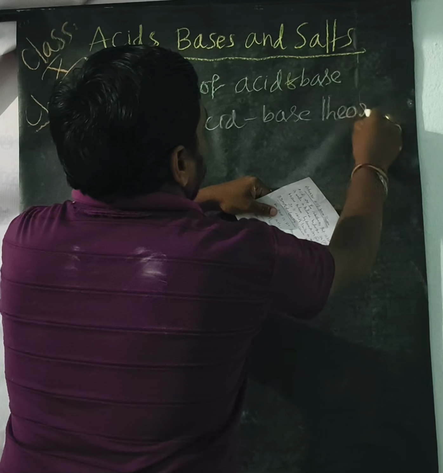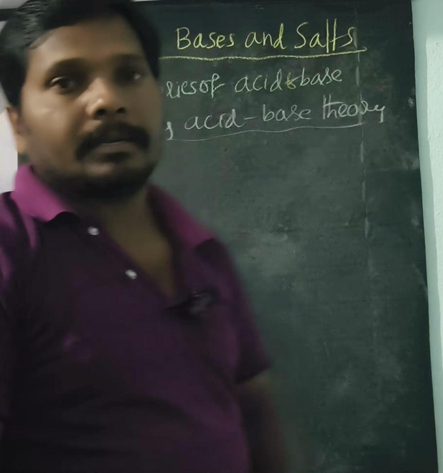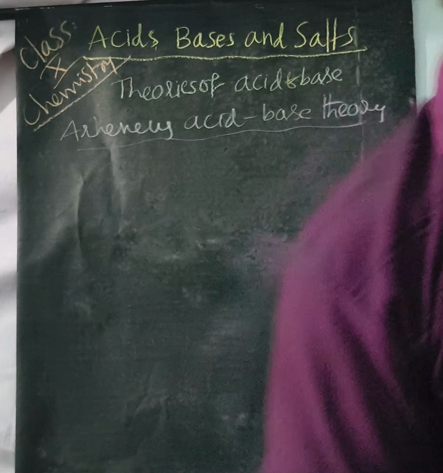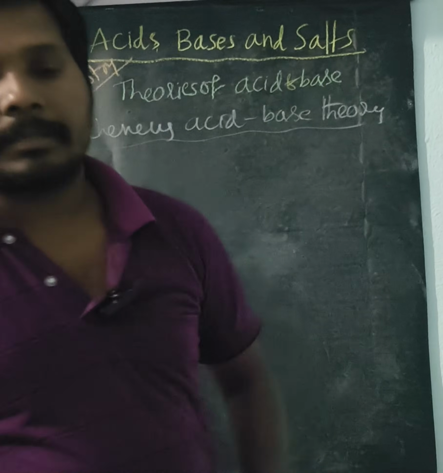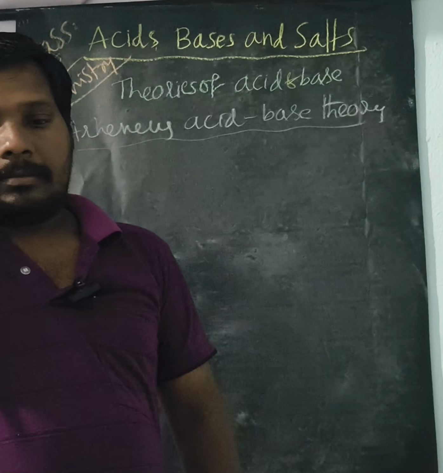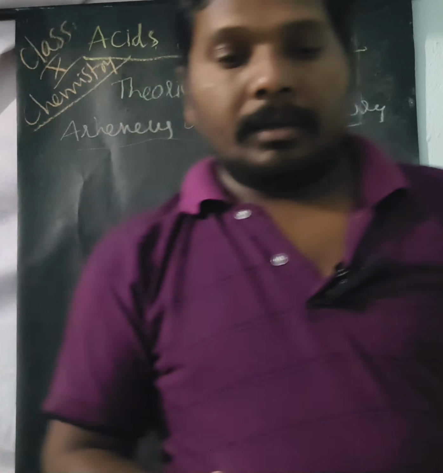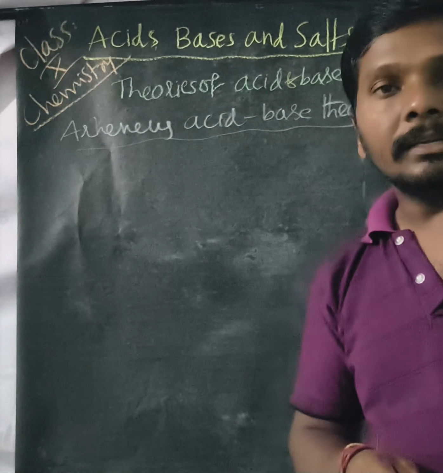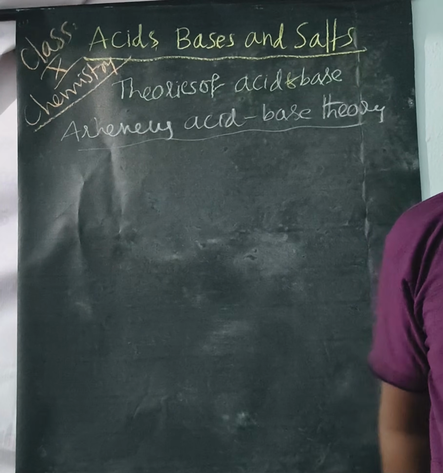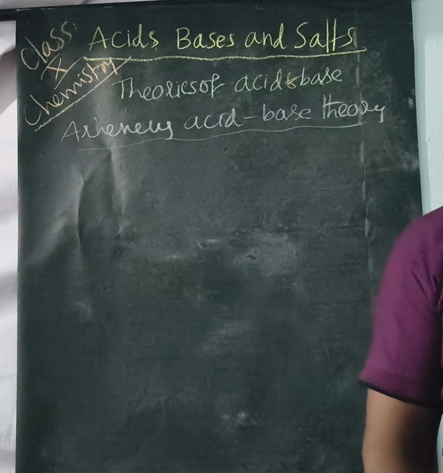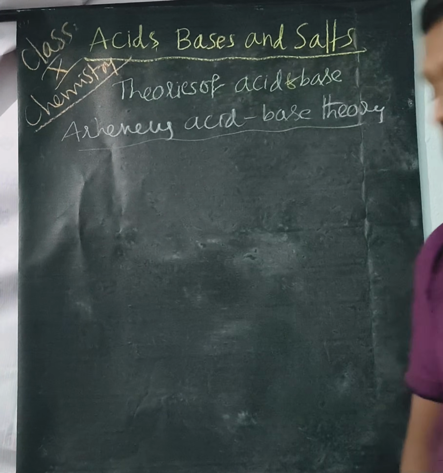What does the Arrhenius acid and base theory say? Acids are the substances that dissociate in water and release H plus ions, and bases release hydroxide ions.